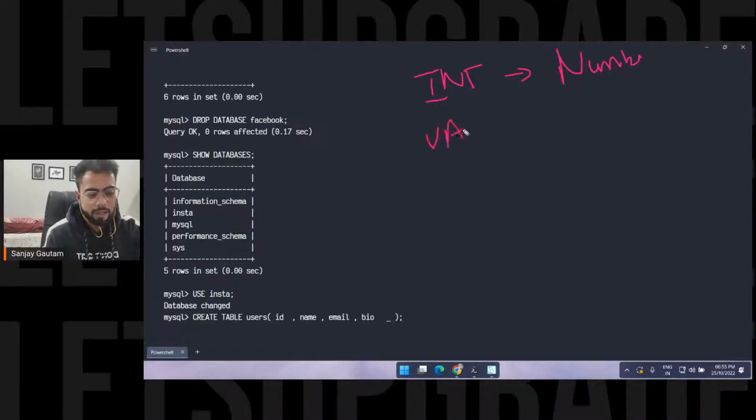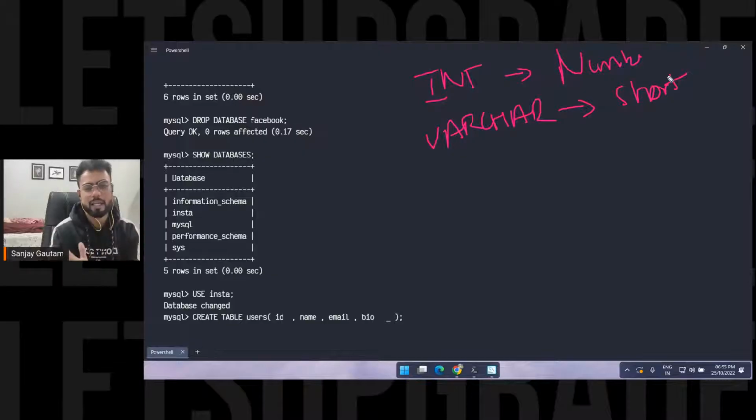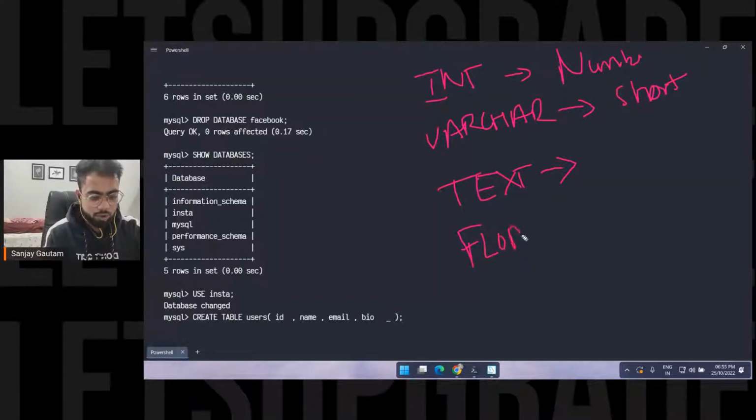Then we have varchar, which is basically used to store a short string to be exact, a small string like a name, email, etc. Then we have text, which is used to store a huge string, like a paragraph. Then we have float.